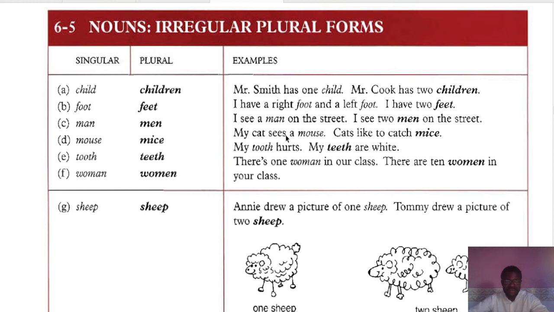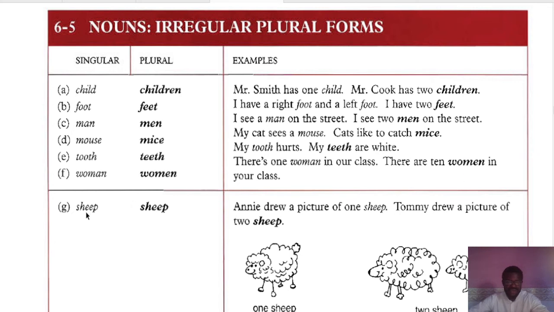See, my cat sees a mouse. Cats like to catch mice. My tooth hurts. My teeth are white. There is 1 woman in our class. There are 2 women in my class.